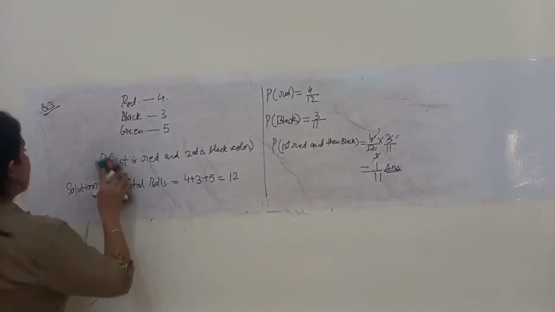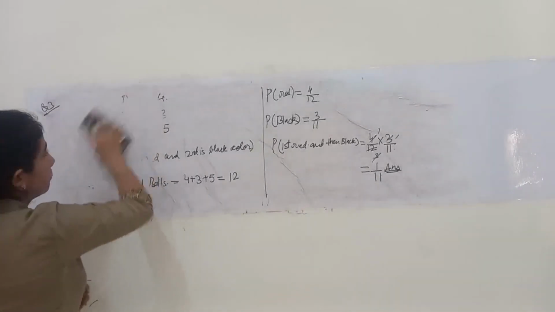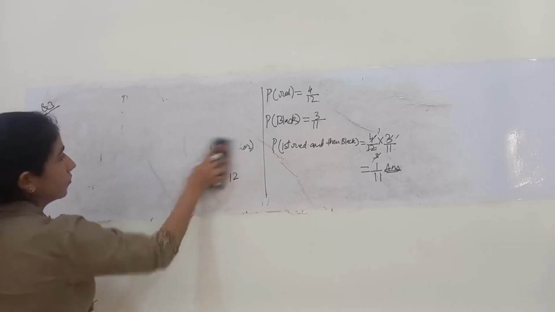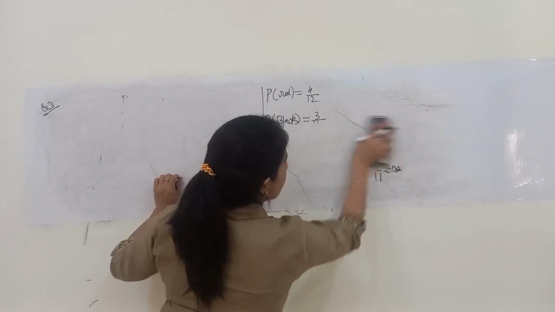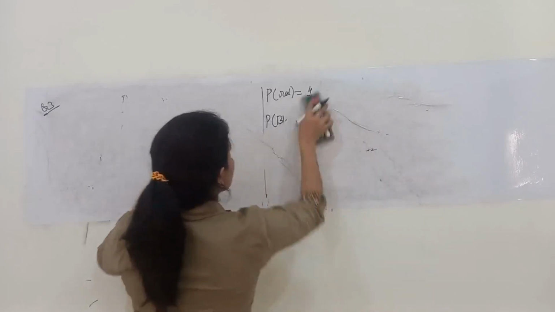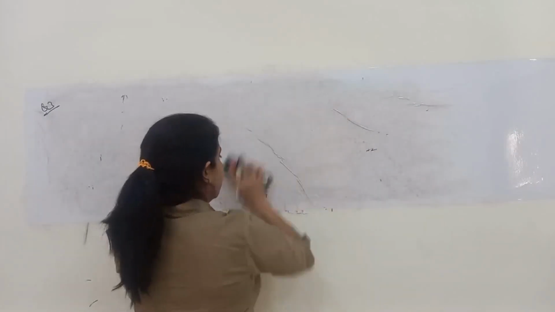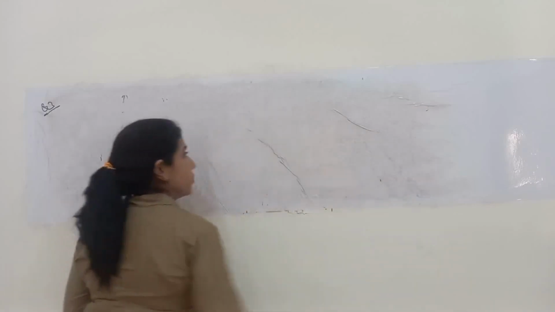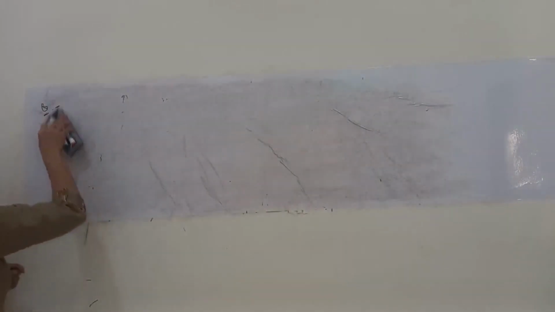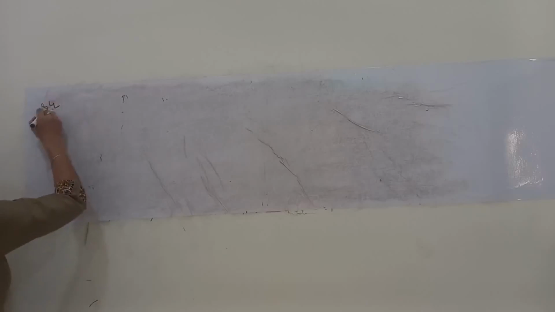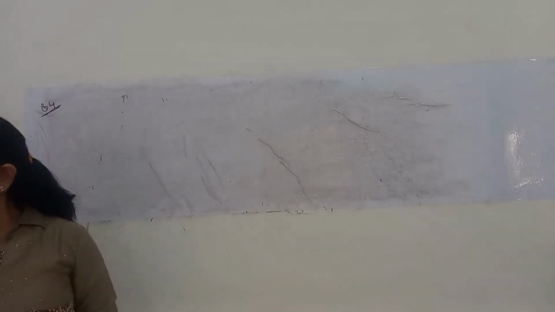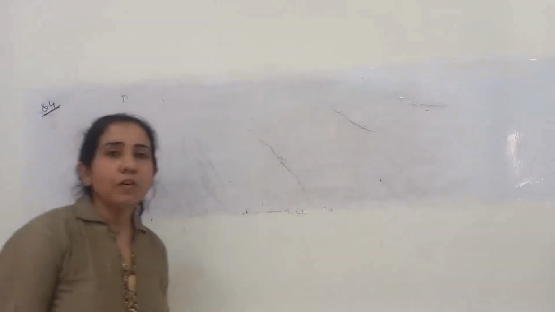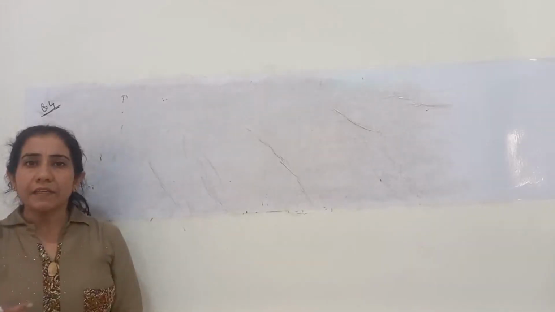Now switching to the next question. Let's see what my next question is saying. This will be question number 4. Question number 4 says that 2 dice are rolled simultaneously.